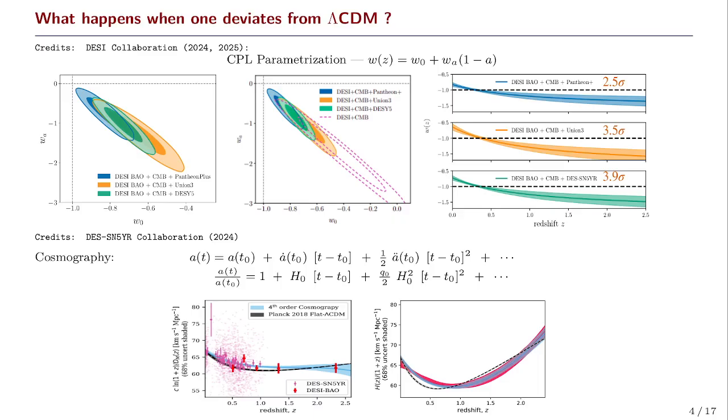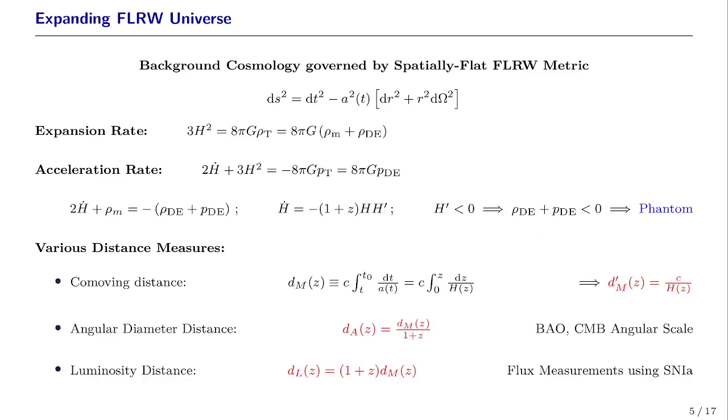Now, it is very useful to understand whether these deviations actually indicate new physics beyond Planck ΛCDM, or these are merely artifacts of the kind of parametrization we are assuming. So let us begin with an expanding, spatially flat FLRW universe, where the dynamics is governed by the scale factor a(t). Now, to probe this universe, we use different distance measures. So we have something called the co-moving distance, which is given by this. The angular diameter distance and the luminosity distance are related to the co-moving distance by these expressions.